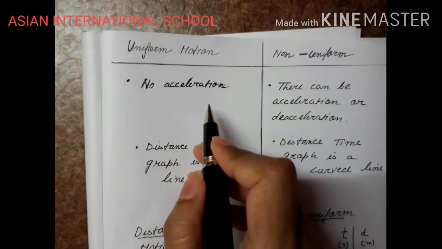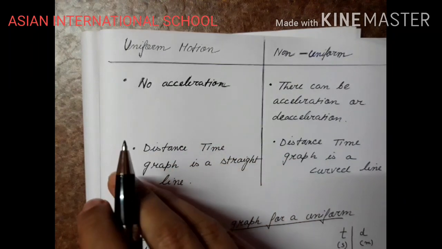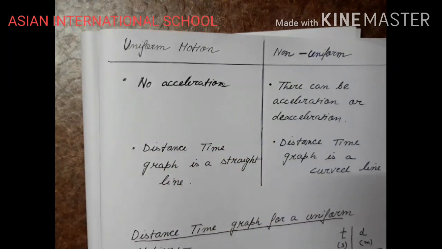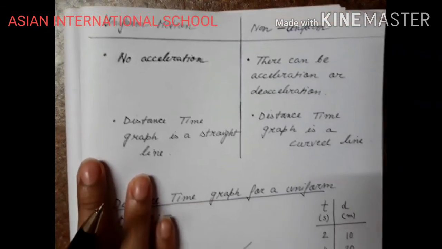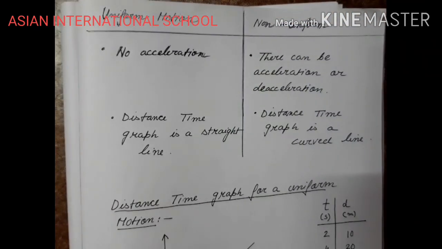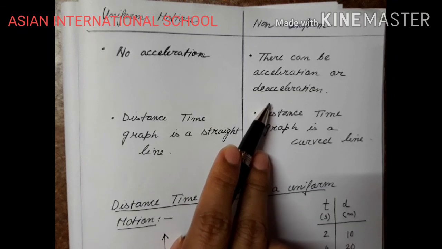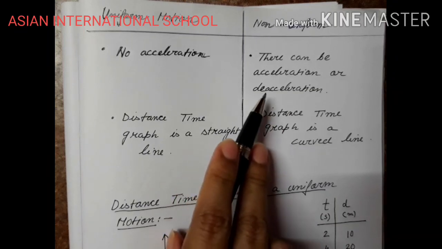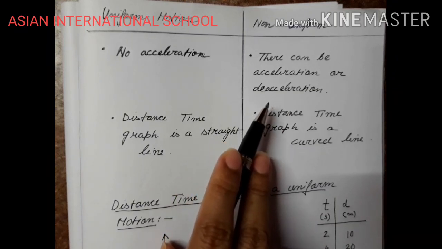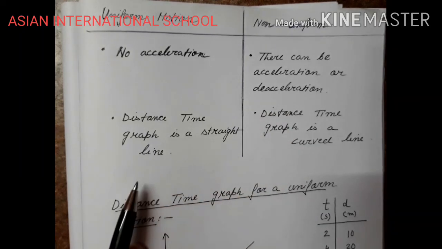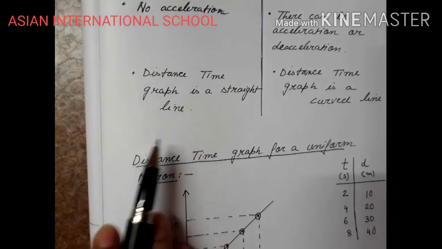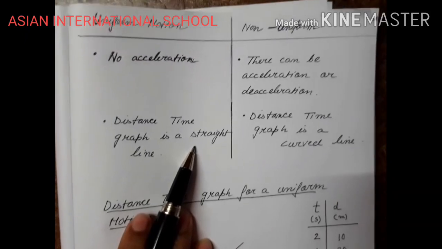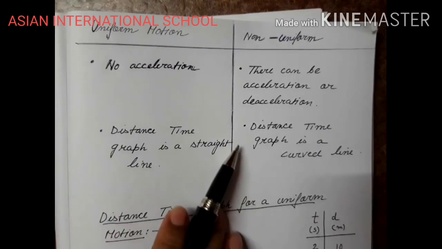Uniform motion has no acceleration. The body is moving constantly with no change in speed. Okay, so no acceleration. In non-uniform motion, there can be acceleration or deceleration, meaning the speed is either increasing, acceleration, or decreasing, deceleration. The distance time graph is a straight line for uniform motion, as you have seen. The distance time graph for a non-uniform motion is a curved line,